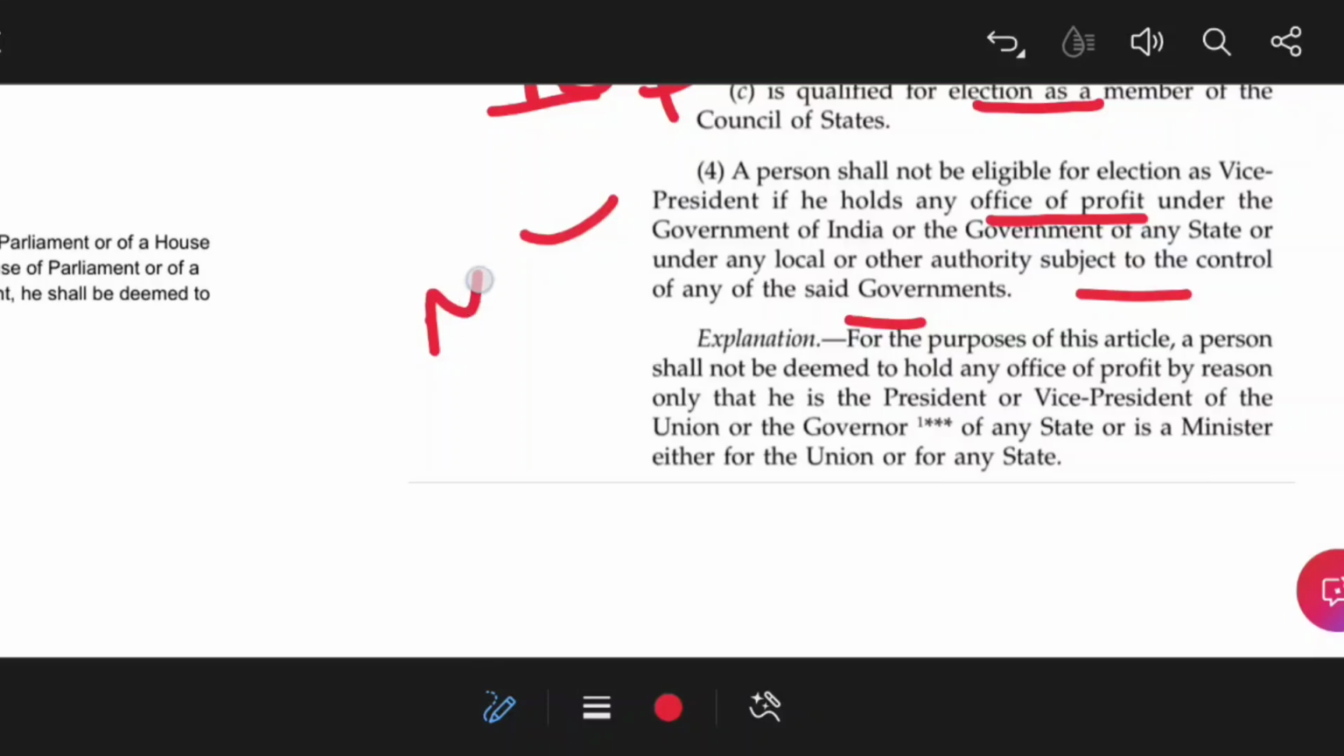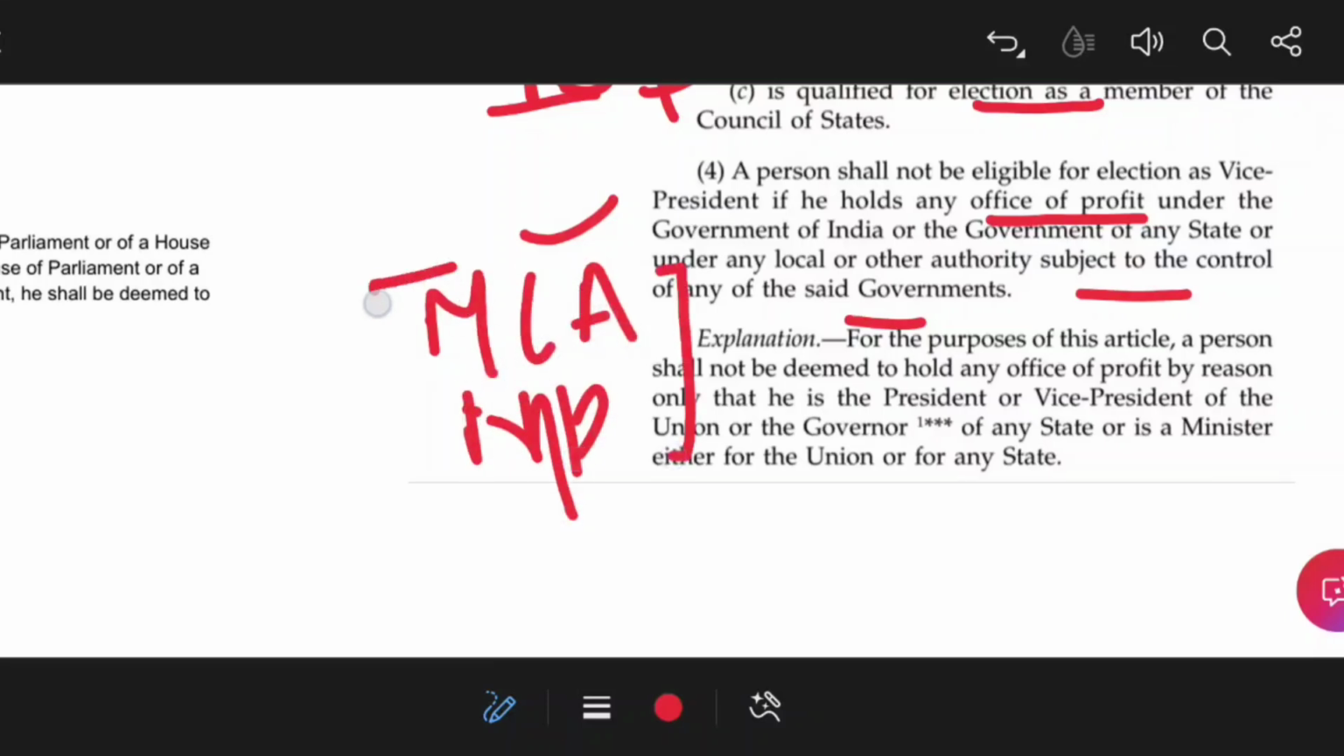But if any person is an MLA or MP, he or she can contest the election, but when they enter the office as Vice President, they have to vacate the seat in their legislature or in their House. That is the simple explanation of Article 66 clause 4.